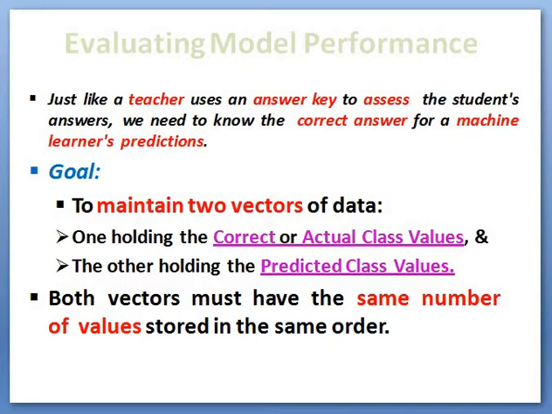This is just like a teacher using an answer key to assess student answers; we need to know the correct answer for a machine learning prediction. While evaluating a paper, the teacher uses an answer key to cross-check that the student's answer is correct. Likewise, we have to cross-check our machine learning model. We know the correct answer, and we have to evaluate whether the system produces the correct answer or not.